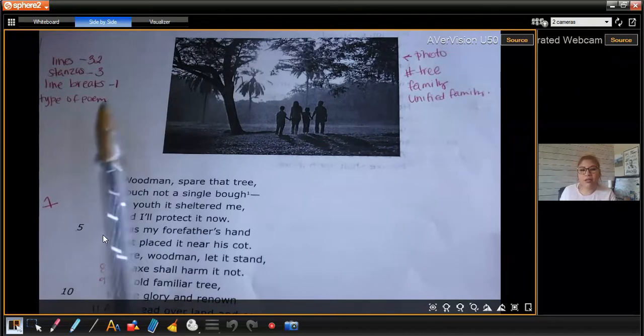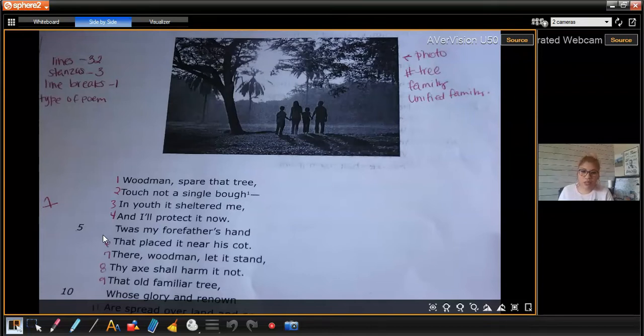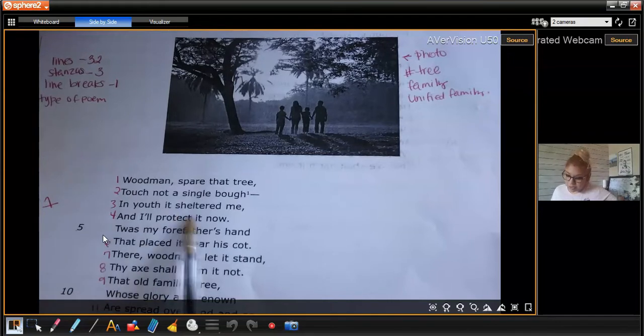Now what about it? Look what it says. Touch not a single bough. So that means that they don't want to do what to the tree? They don't want to cut it. They don't want for the tree to be cut down, right? In youth, it sheltered me. What does it mean by sheltered me? The tree kind of covered him, right?